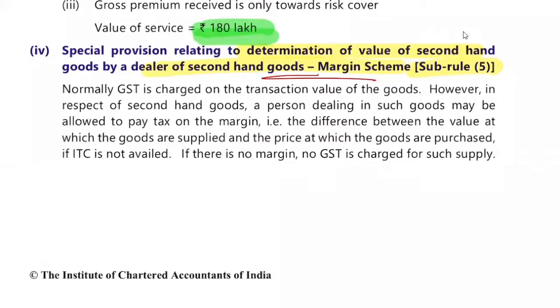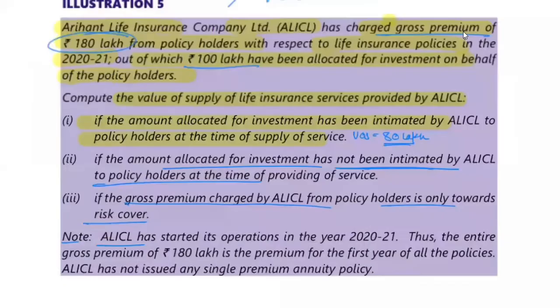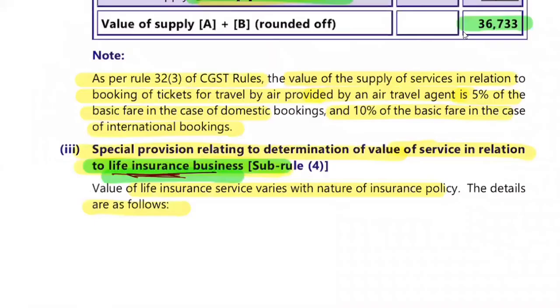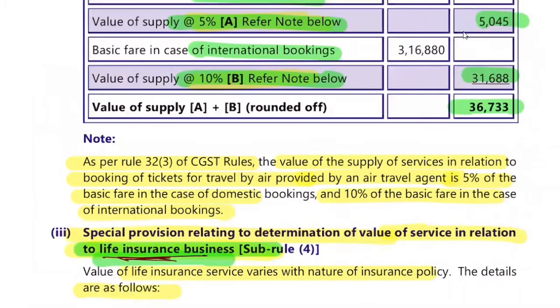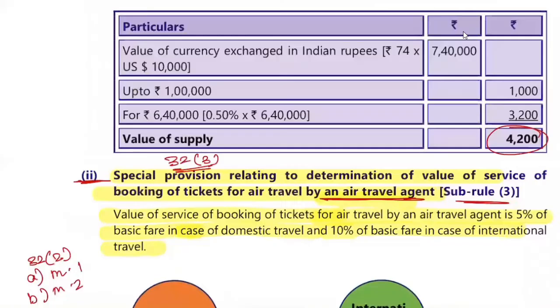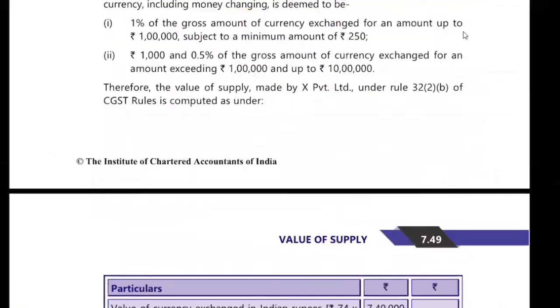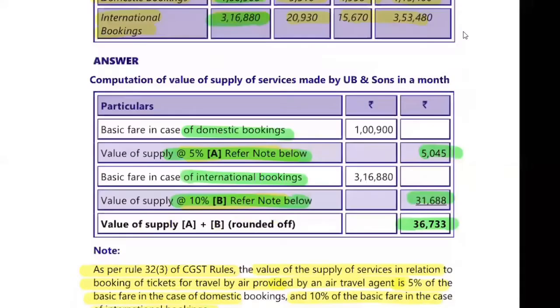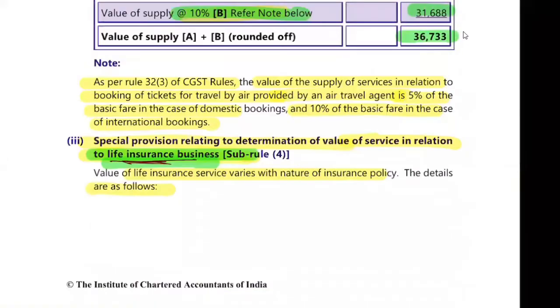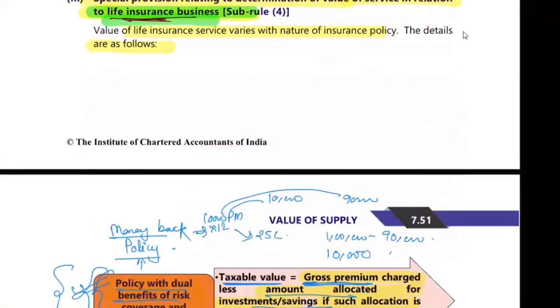Okay, so let's continue with 32.5. Now again to remind you that we are doing rule 32. Okay, and we have done 4 sub rules. First one was currency and all. Second one was related to air traveling. 32(3) was air ticket, means travel agent, booking ट्रेवल agent. Fourth one was life insurance. Now fifth we are into